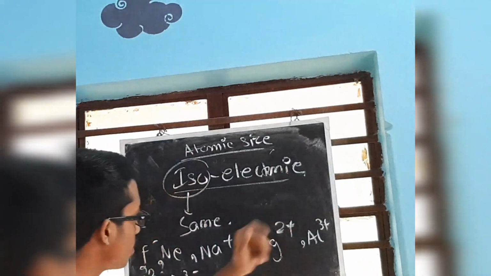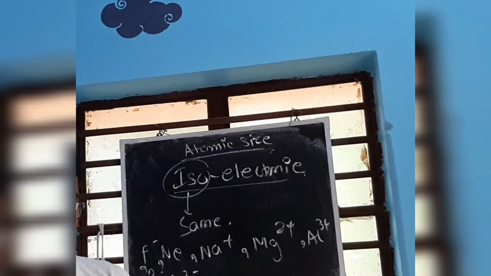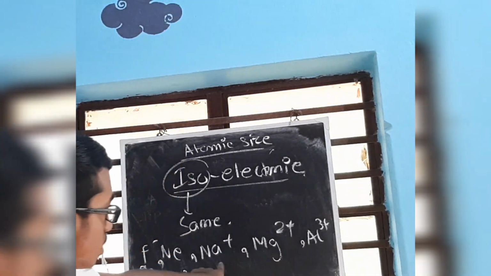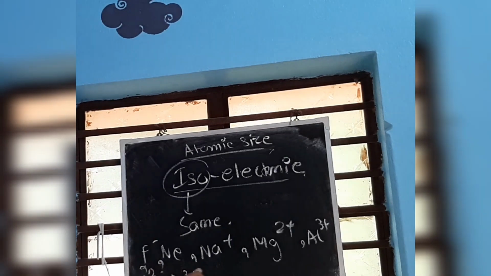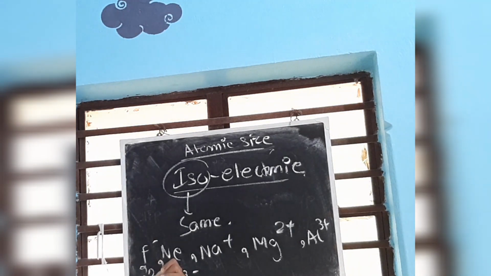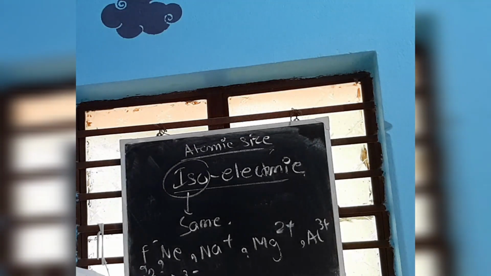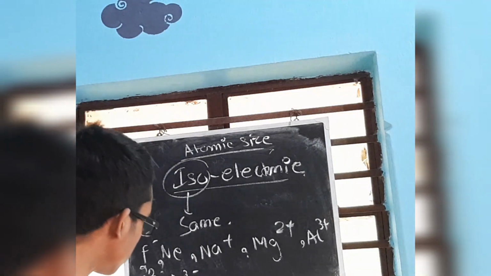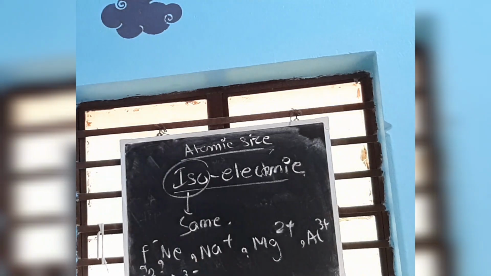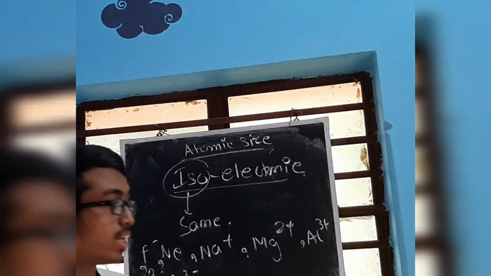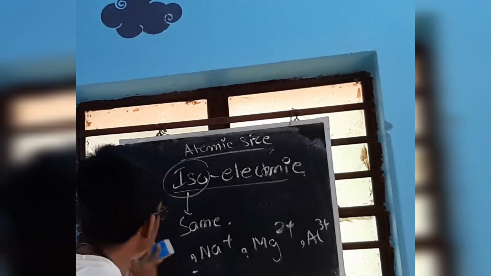All of these have 10 electrons, but is the size the same for all? No. Why? Because cations are smaller and anions are greater, and the atom has to be in the middle. Now you have to arrange properly. How will you arrange? Which one is greater, which one is smaller? It is basically the nuclear pull factor that will be most important here.